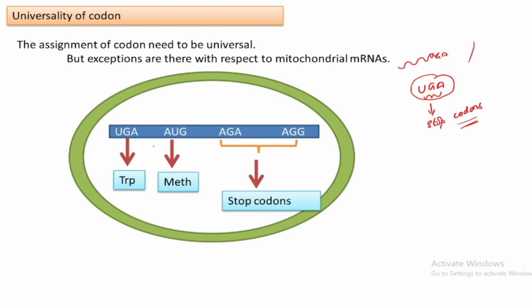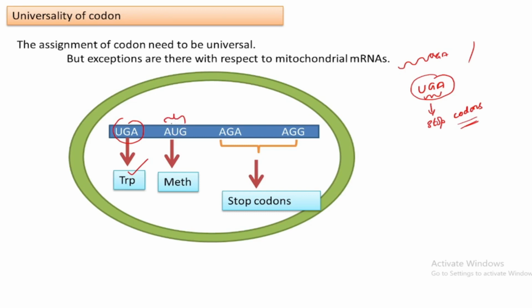So there also transcription and translation happen. In the mitochondrial mRNA, the UGA codon, which we understand is a stop codon for all nuclear mRNA, corresponds to an amino acid, tryptophan, and not a stop codon. Also, three other differences exist with respect to the codons in mitochondrial mRNA and normal nuclear mRNA. What are the other differences?